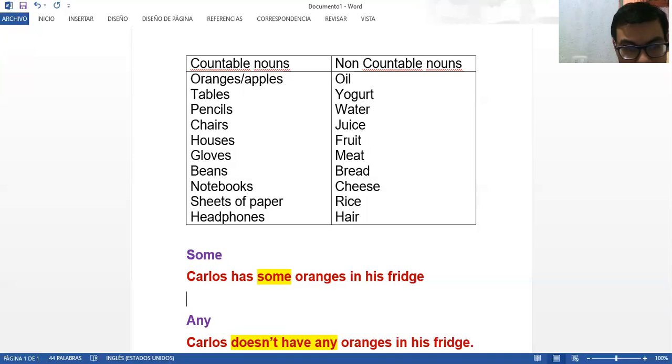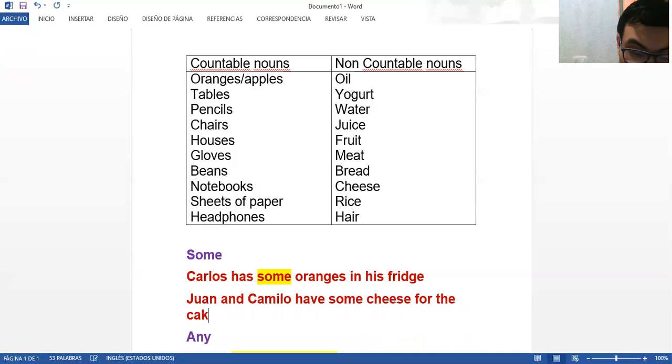So we are going to say Juan and Camilo have some cheese for the cake. Again, here we are going to highlight some.